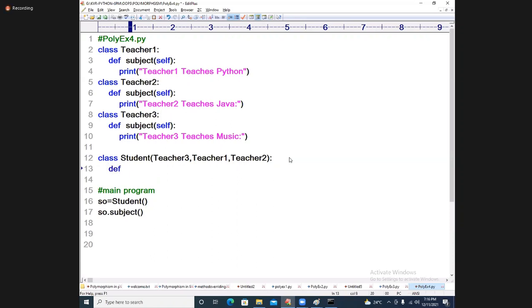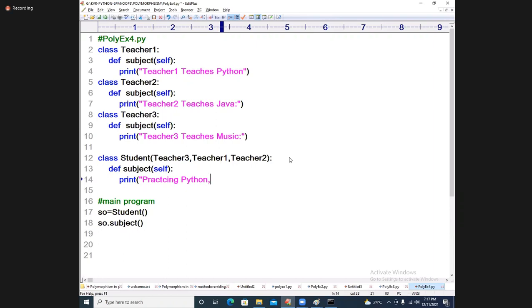DEF, whichever one method is coming, I will override. DEF, what is this now? Subject is learning. Self, what is learning? See, printer, what is it doing? Practicing Python.